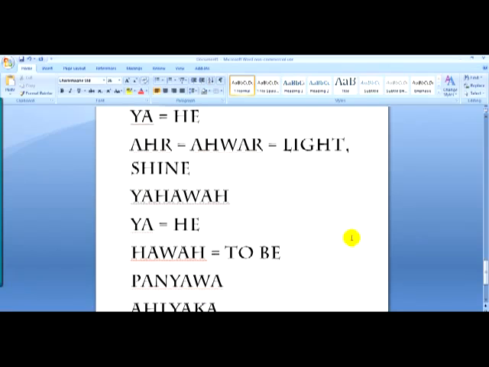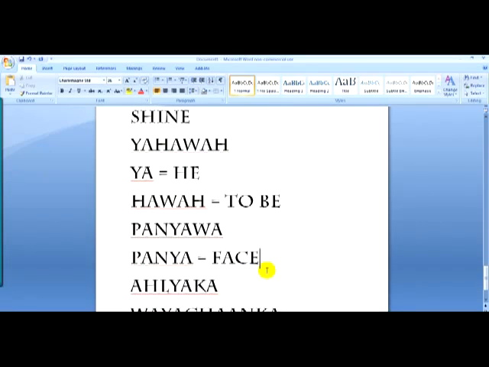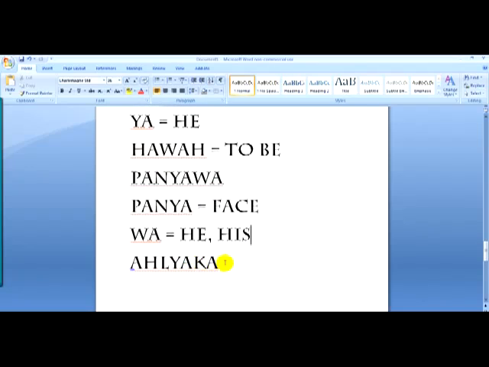Okay, and then Panyawa, Panya is face, and then the Wa at the end of a word, once again, is he or him or his, depending on who you're writing it about. Okay. And then you have al yaka.